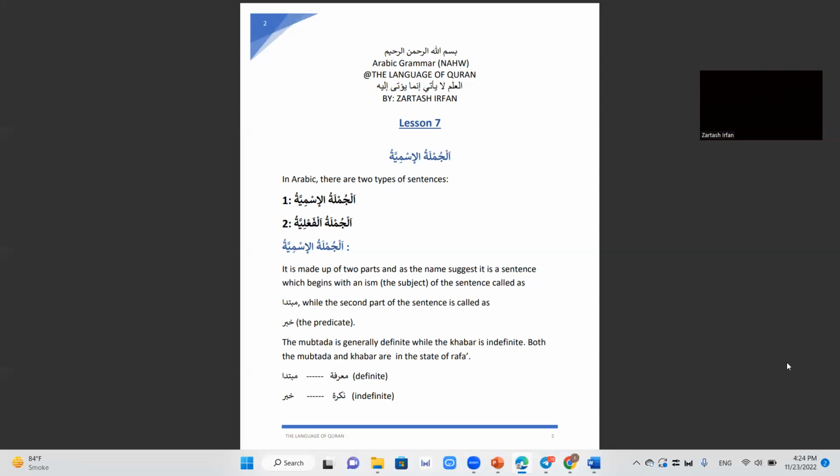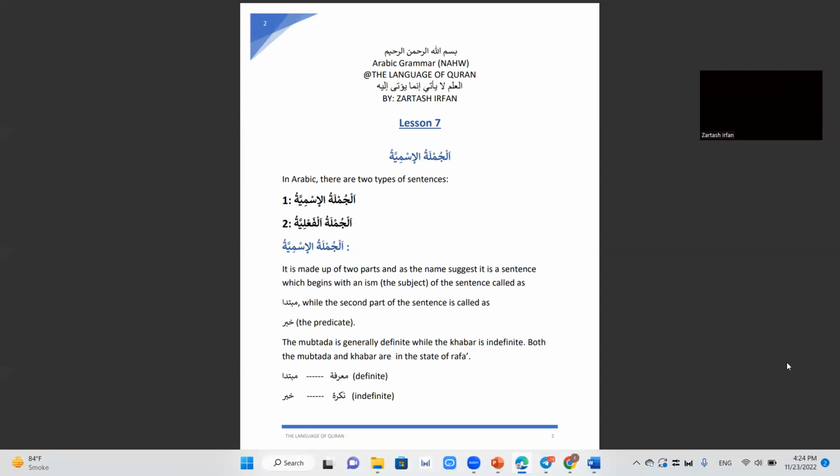As you know, an isim is always in the default state, the rafa state, the marfu state, unless we have some changes in the sentence which make the isim change its status. Otherwise, the default status of an isim is always rafa.